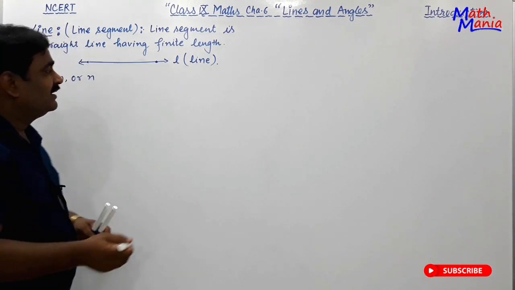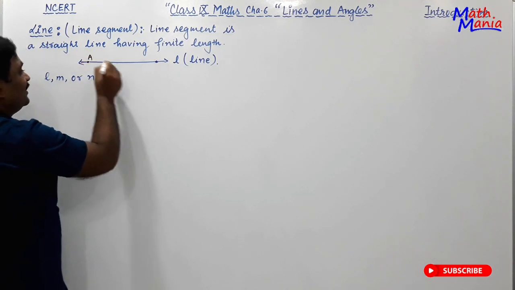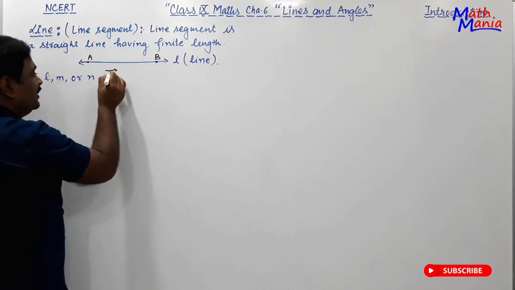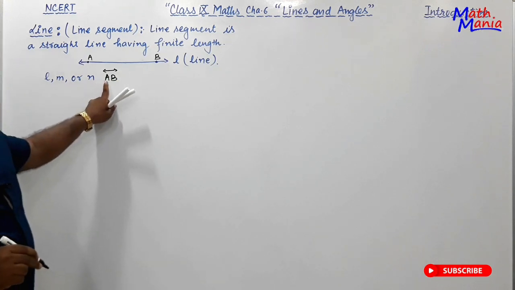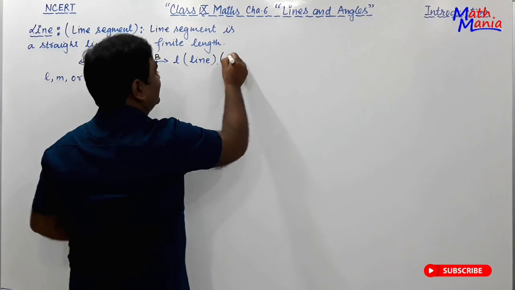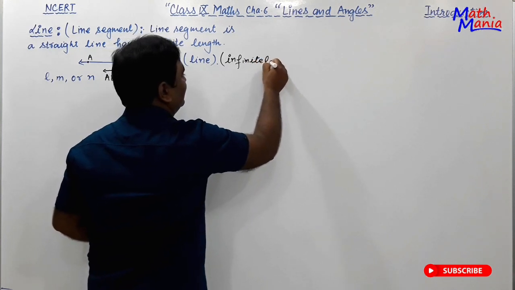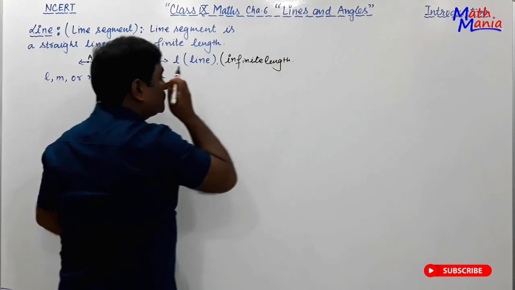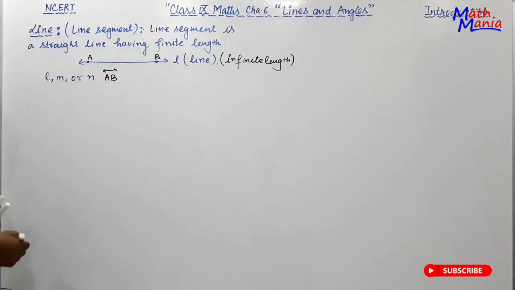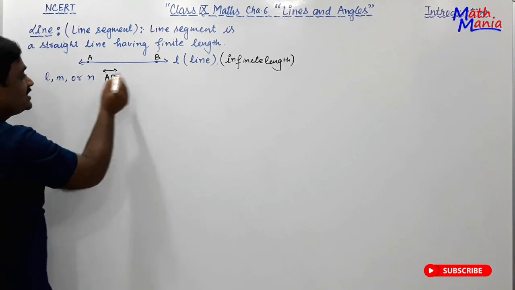This line is to be denoted by, say this point is A, it is B, so line can be written as AB and it can extend in both the direction so that it is aligned and having infinite length. Clear, students? This line is having infinite length, right? Now if we are talking about the line segment, so line segment is a part of this line.